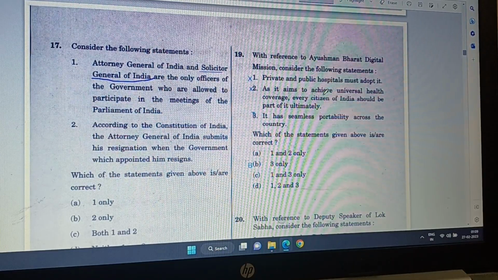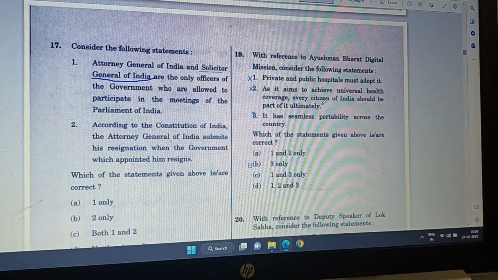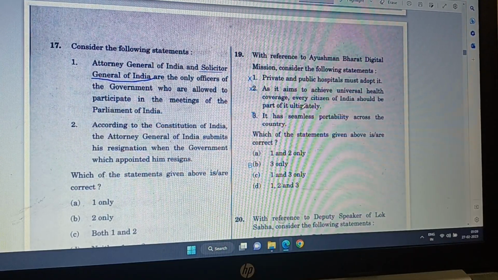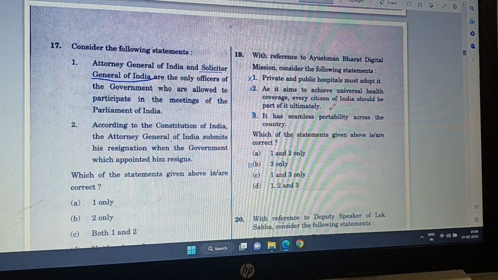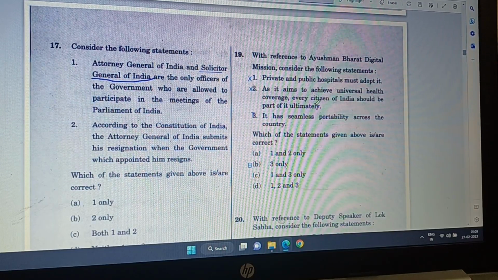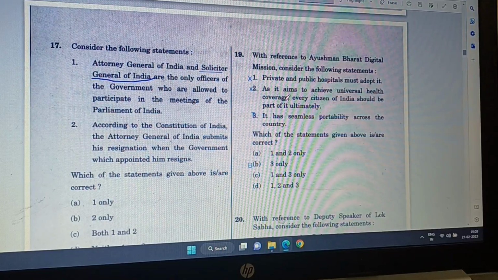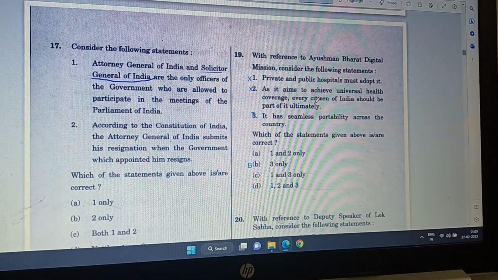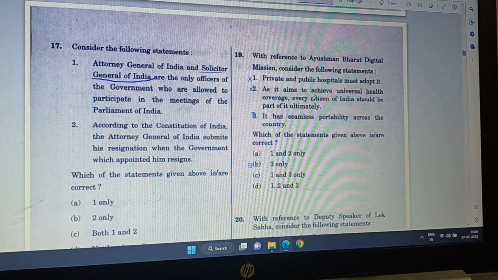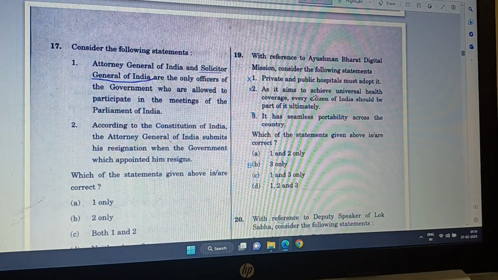As its aim is to achieve universal health coverage, every citizen of India should be part of it ultimately. This is not correct either because every citizen doesn't have to be part of this. You can choose other programs of insurance also.